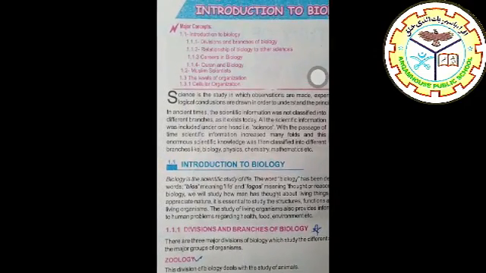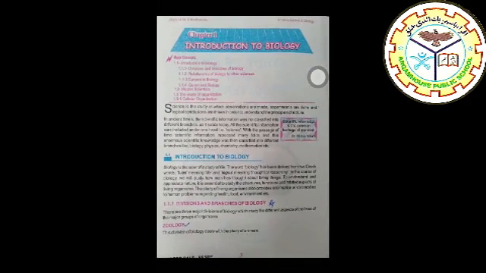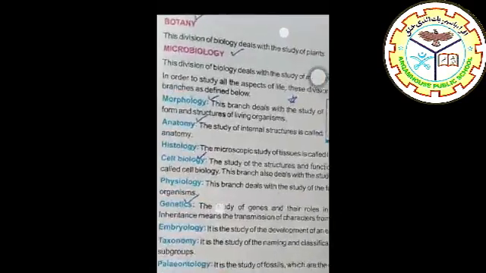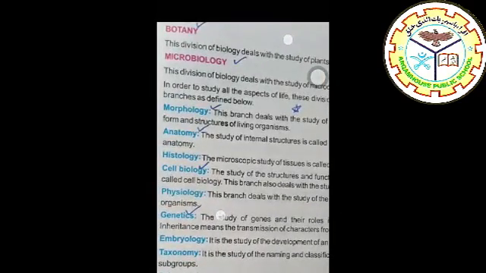Now move to the next topic, divisions and branches of biology. There are three main divisions of biology. Number 1, zoology. Number 2, botany. Number 3, microbiology.